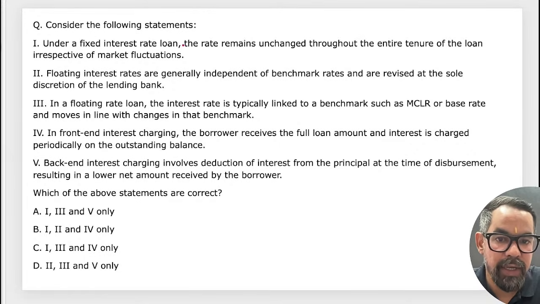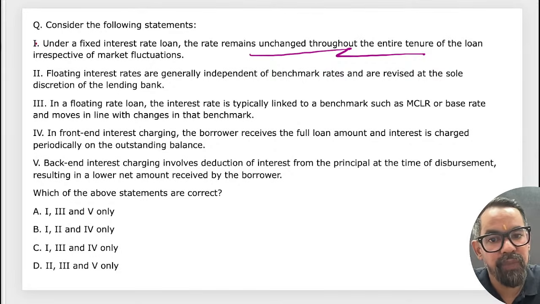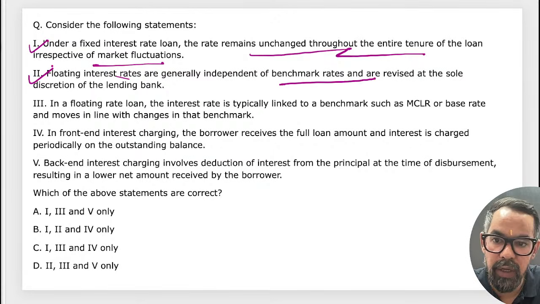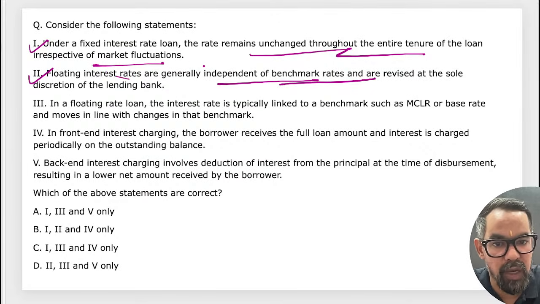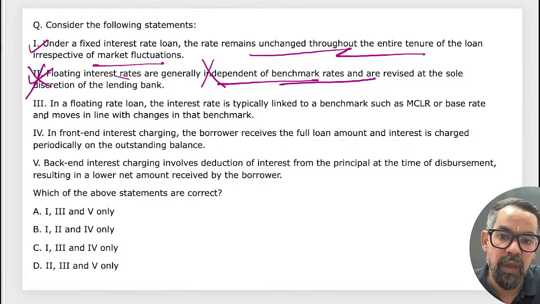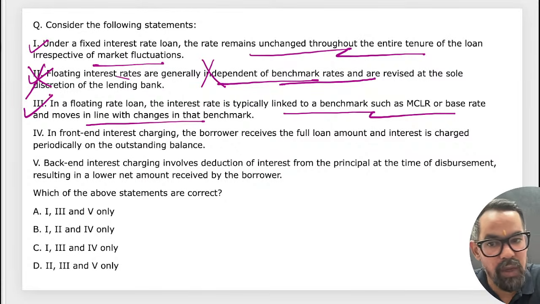Under a fixed rate loan, the rate remains unchanged throughout the entire tenure of the loan, irrespective of market fluctuation. Floating rate is dependent on the benchmark and is revised accordingly. Interest rate generally independent of benchmark? No, it is dependent on the benchmark. This is wrong. Third statement: in floating rate, the interest rate is typically linked to a benchmark such as MCLR or base rate and moves in line with changes in the benchmark itself.